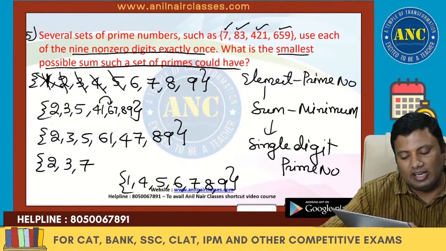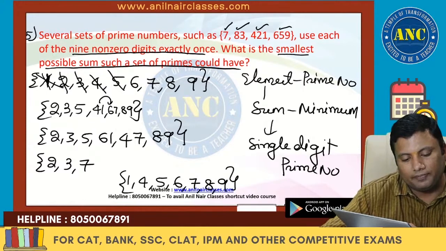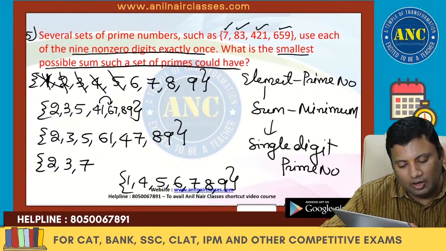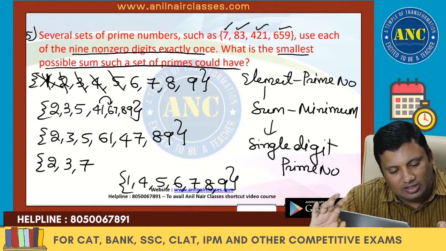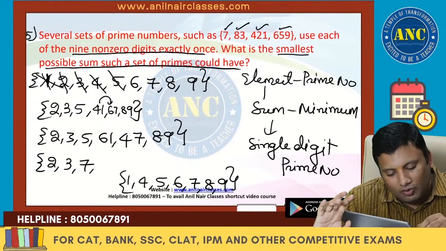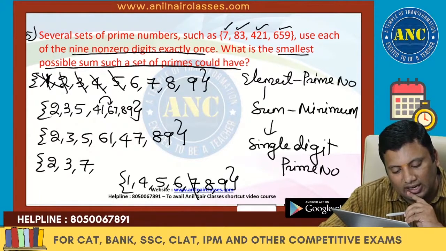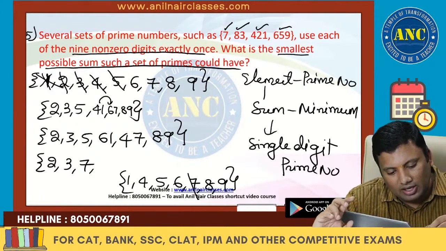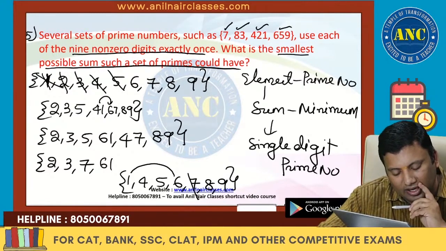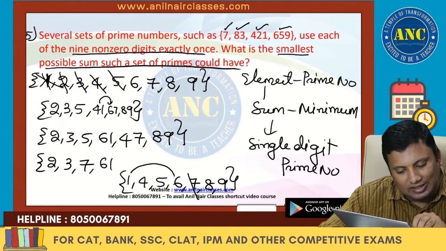Now let us see which case is possible. 2, 3, 7 are taken. Now what is the other case that is possible? 61 is a prime number.